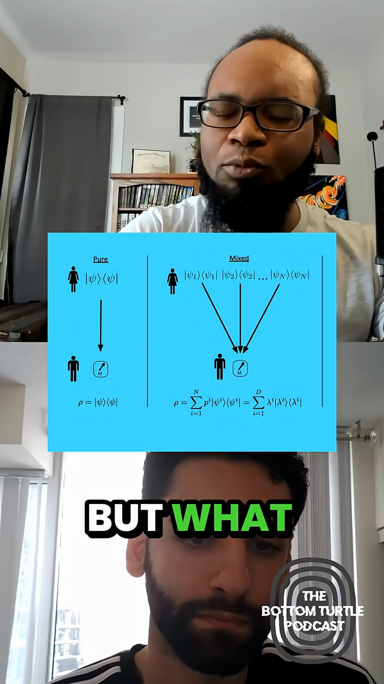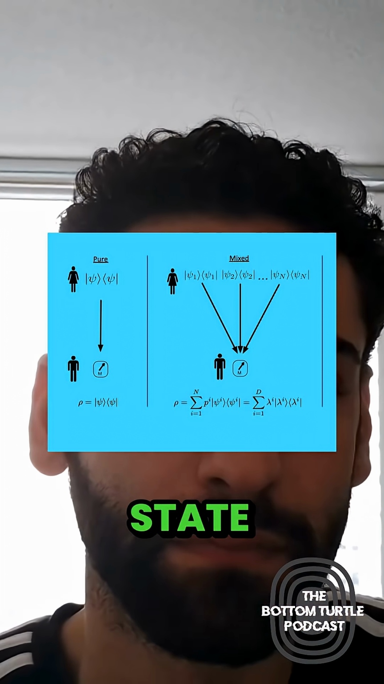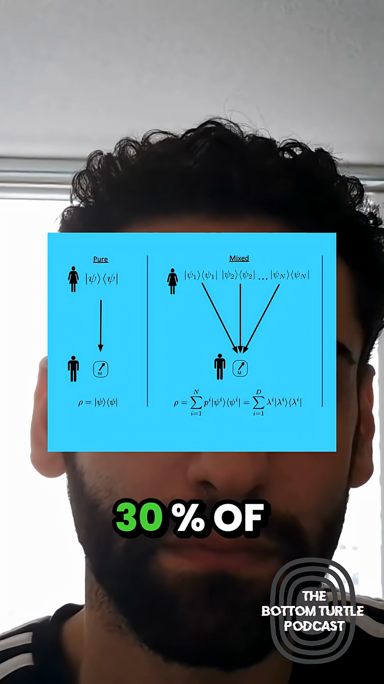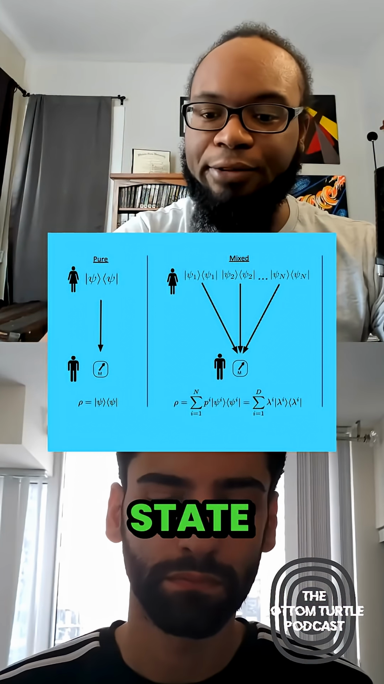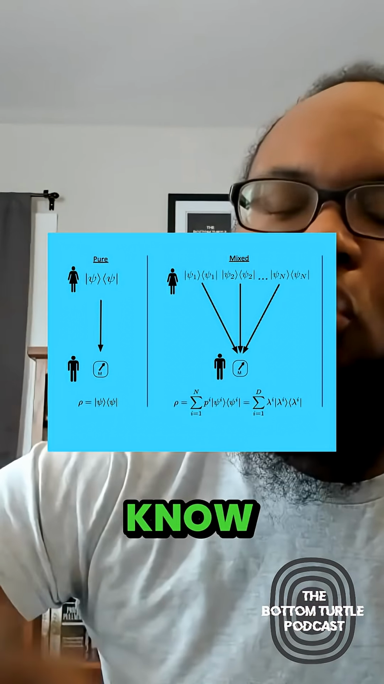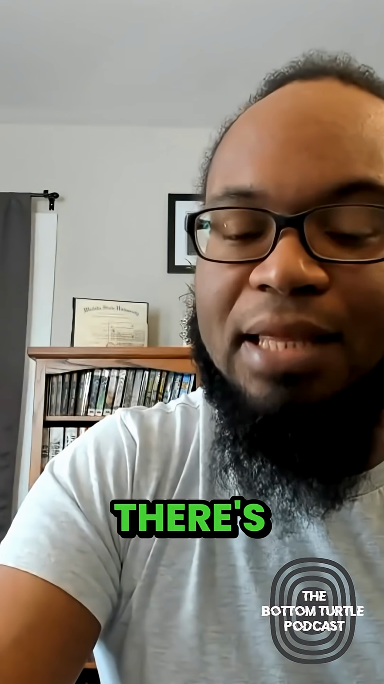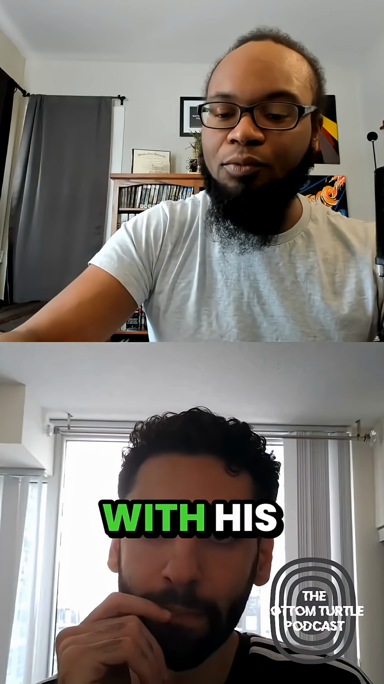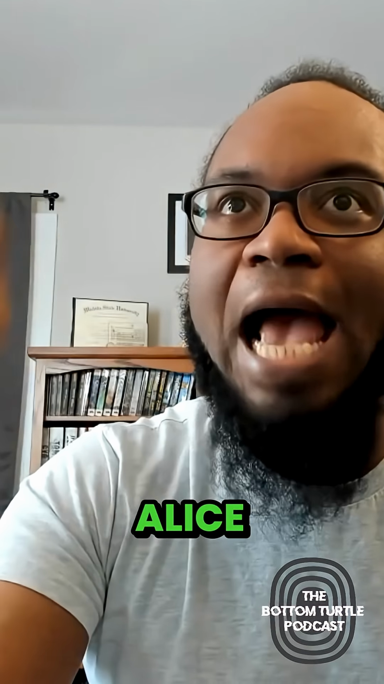But she can take her 50 trials and 30% of the time send state one, another 30% of the time send state two, and then 40% of the time send state three. That means that when Bob is doing the experiment for each trial, he doesn't know which quantum state he's getting. Because of that, there's some ignorance associated with his measurements. There's uncertainty that's been introduced by Alice's mixing. But I call this subjective ignorance because Alice and Bob